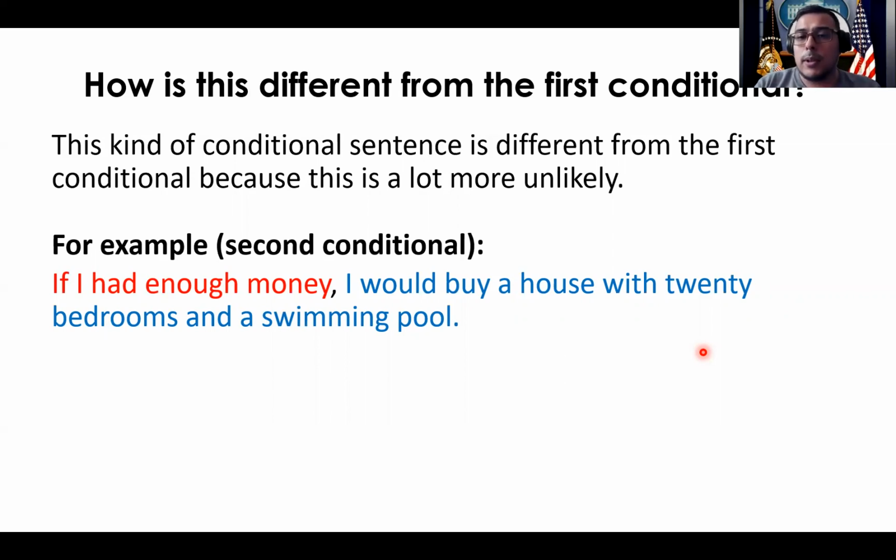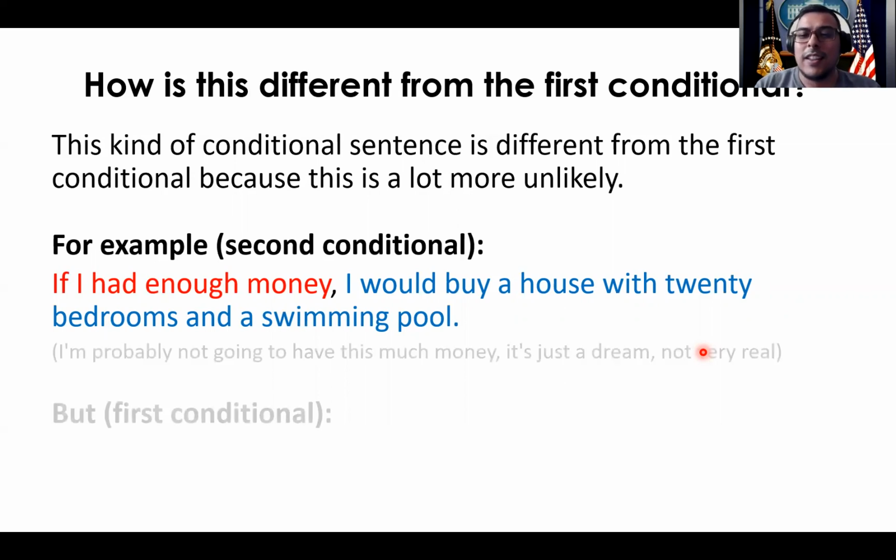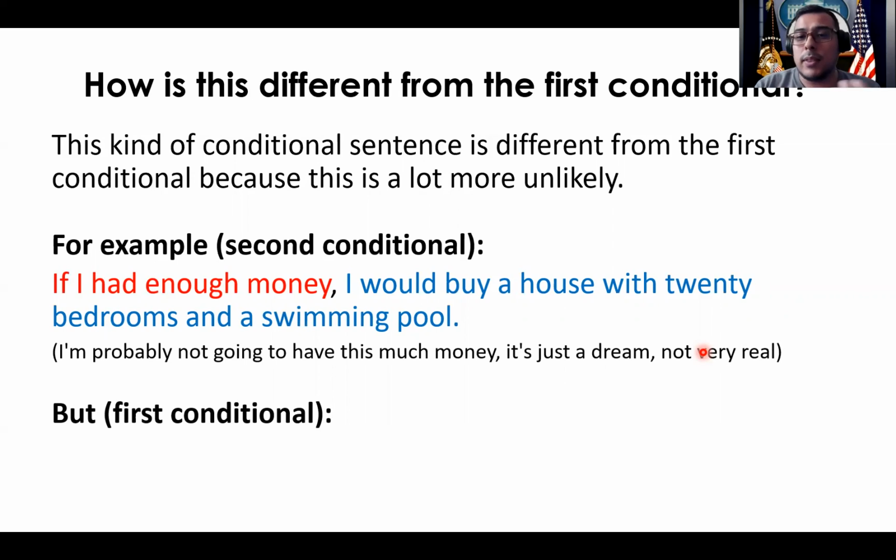And your answer is probably no, teacher, you cannot afford that. You would be right. So this is more of a dream. This is something I would say just dreaming, basically. Oh, if I had enough money, I would buy this. Obviously, I won't have enough money, right? So this is a dream scenario, something unlikely to happen.